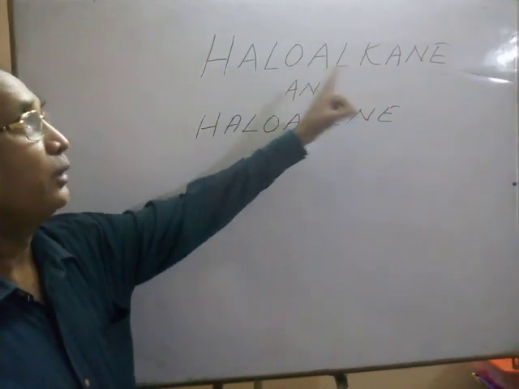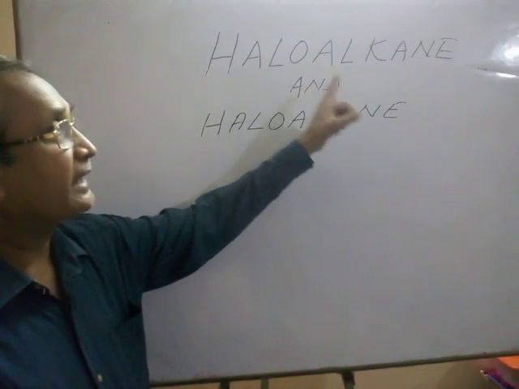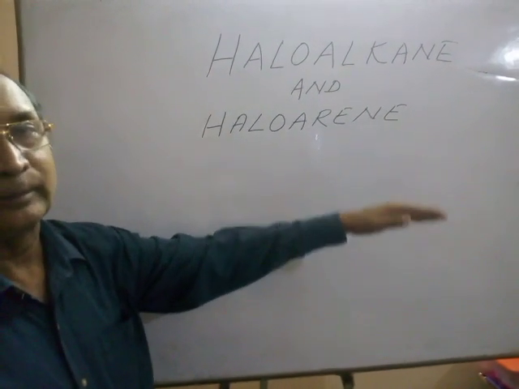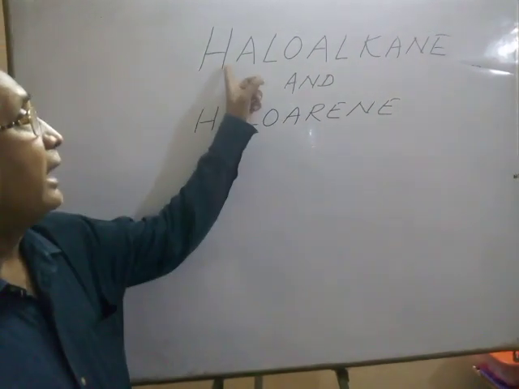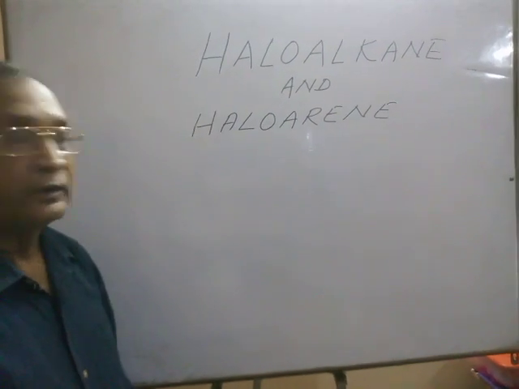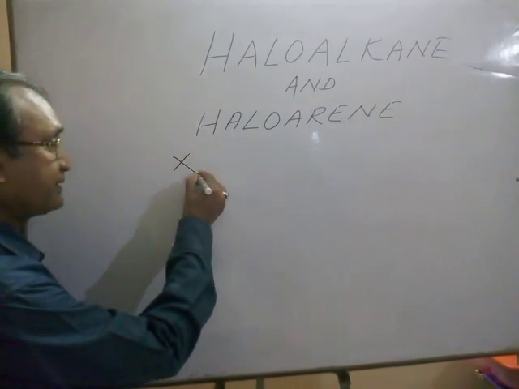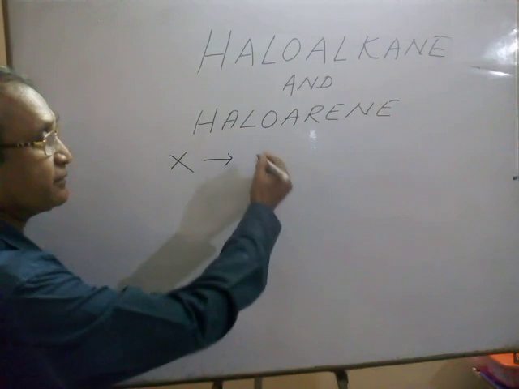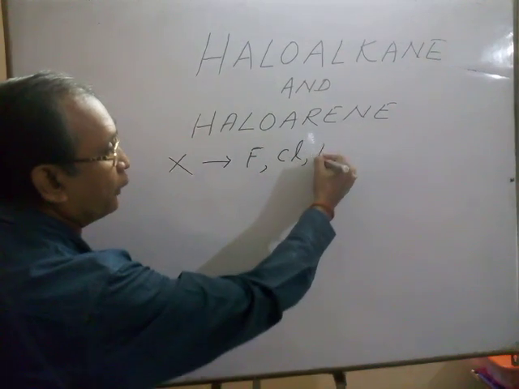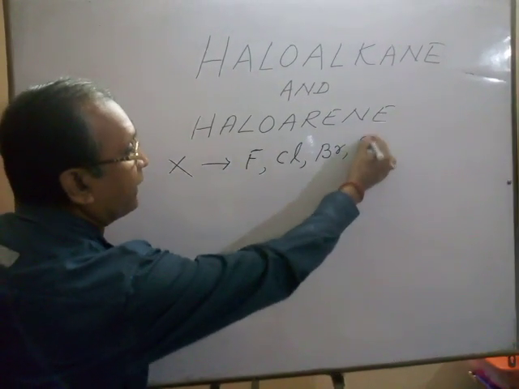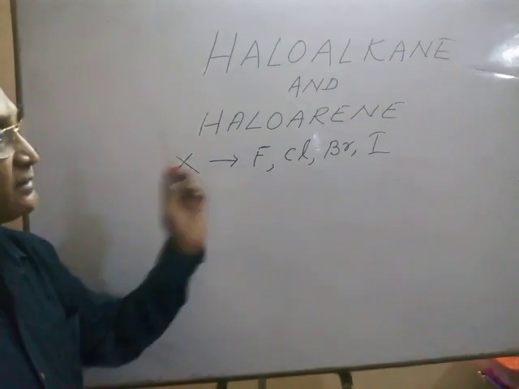Haloalkane. Halo means halogen. Alkane means methane, ethane, propane, butane, pentane, hexane, heptane, octane, like this. Halo, that is halogen, is denoted as X. Halogen means fluorine, chlorine, bromine, iodine. These are known as halogens.